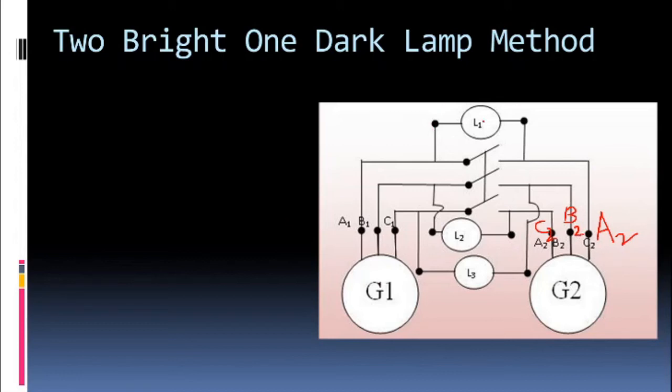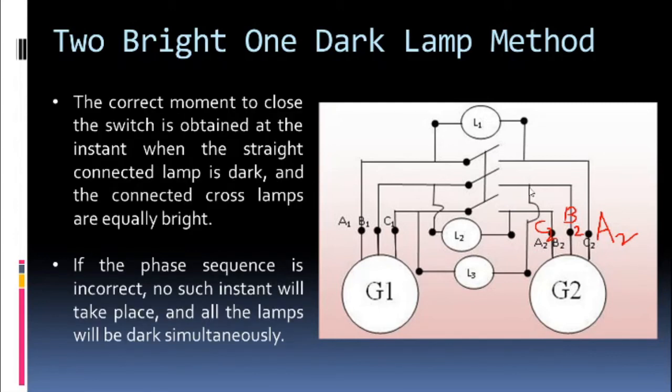So the first lamp L1 is connected between A1 and A2, right? If you see the second lamp L2, it is connected between B1 and C2. And the third lamp, which is L3, is connected between C1 and B2.